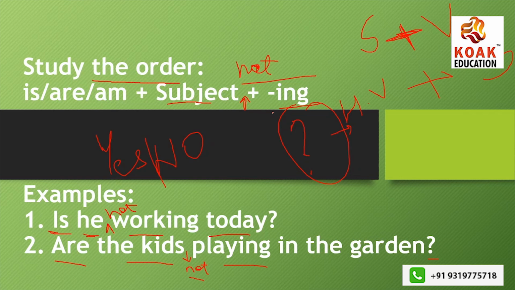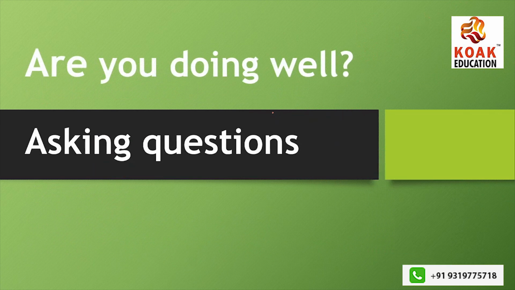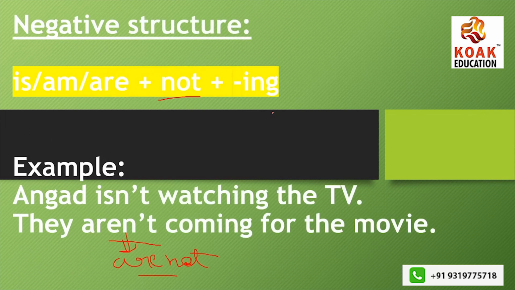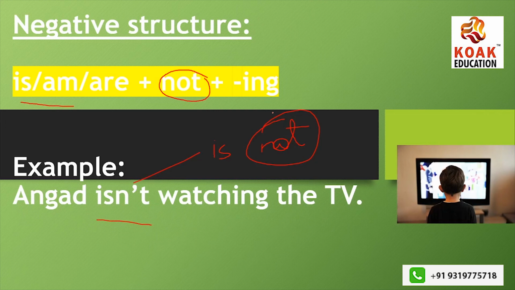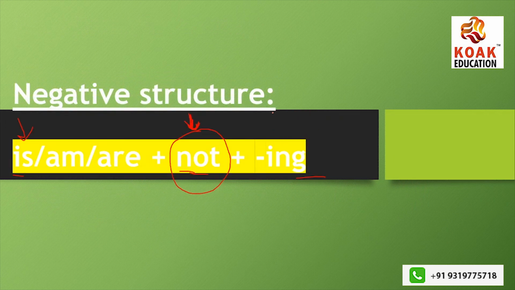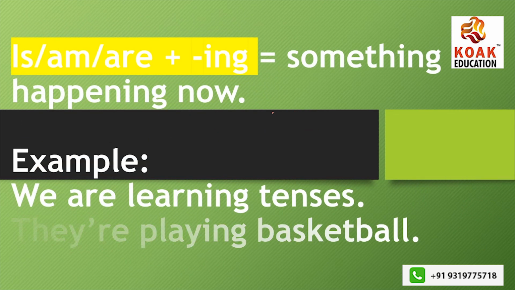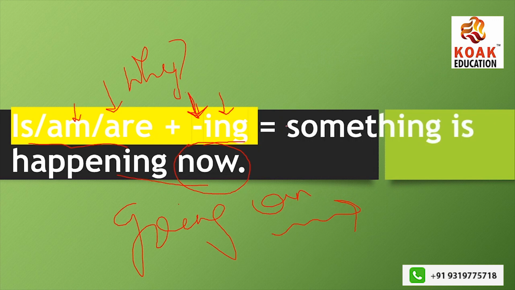This was question sentences. We did negative sentence structures here in present continuous. And why do we use present continuous? The reason is that something is happening now, at present. The action is going on.